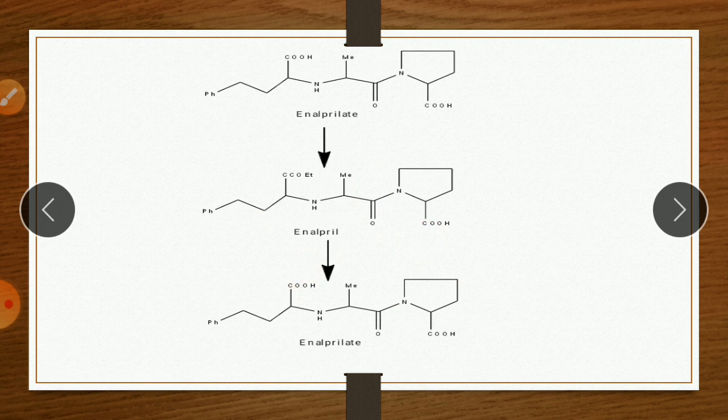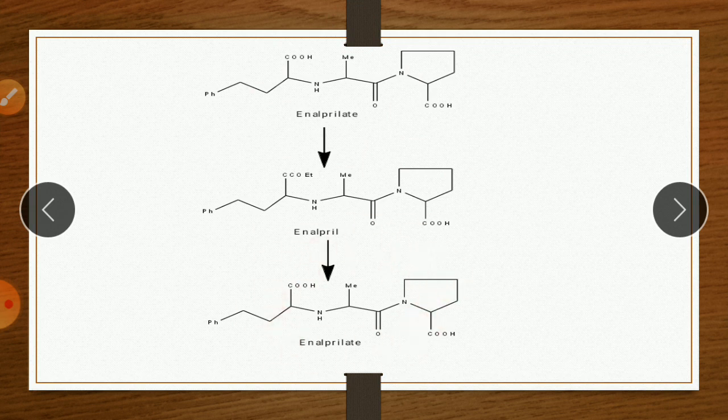So in vitro, enalaprilat is the main drug. After esterification in vitro, meaning in the lab, it is converted into the ester called enalapril. Then this enalapril, after administration into the body, is again converted into enalaprilat by a hydrolysis reaction.